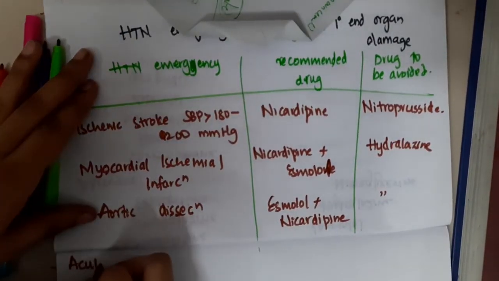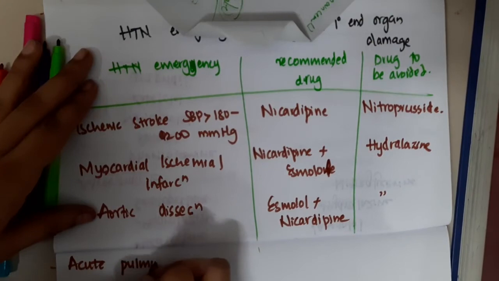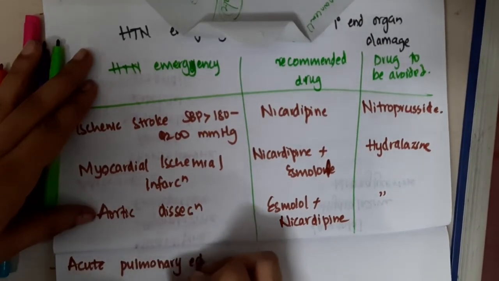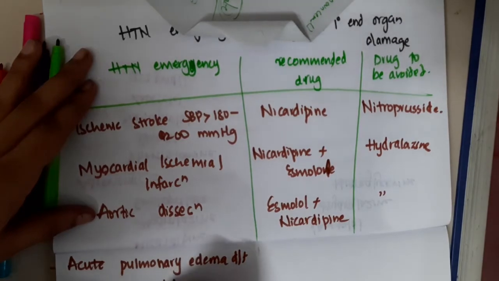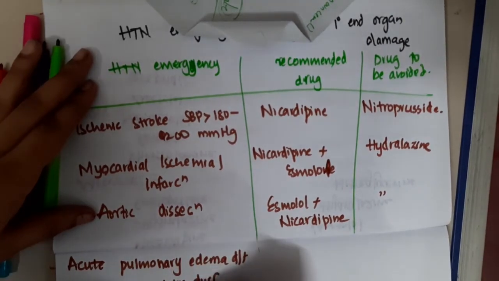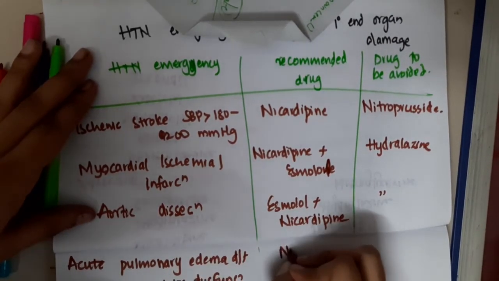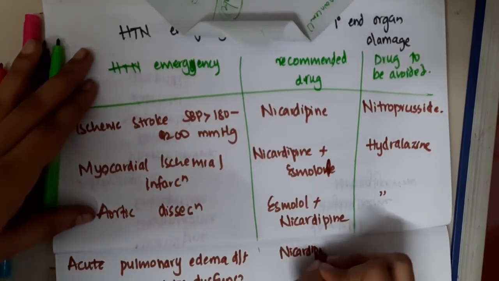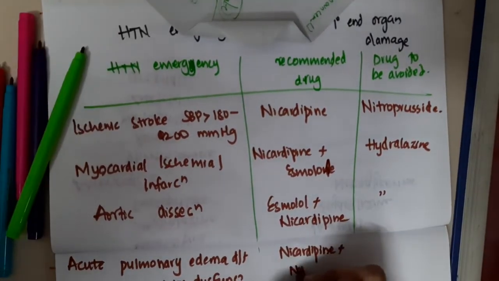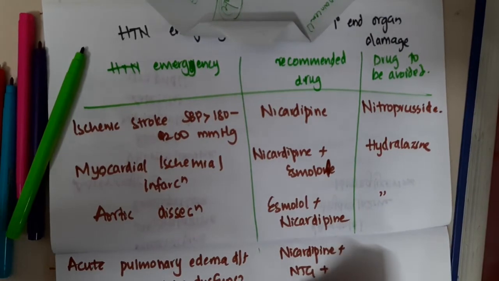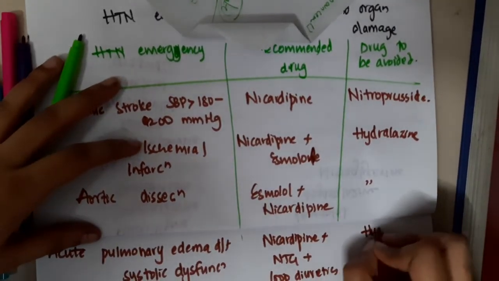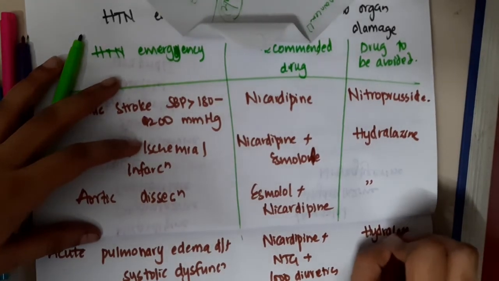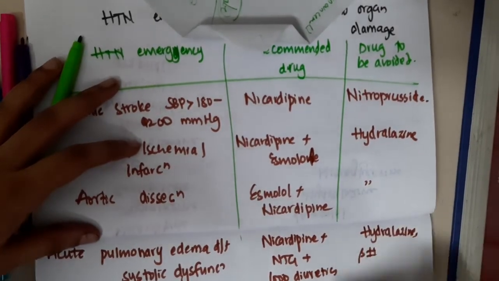If the patient has acute pulmonary edema due to systolic dysfunction, you should give nicardipine plus nitroglycerin plus loop diuretics, and hydralazine and even beta blockers are avoided.